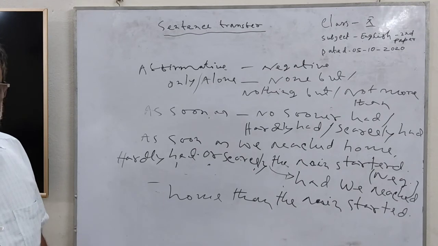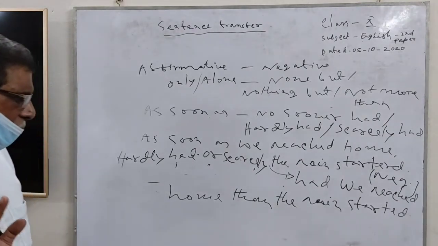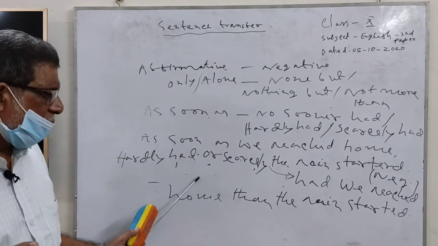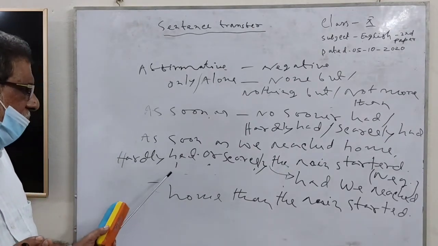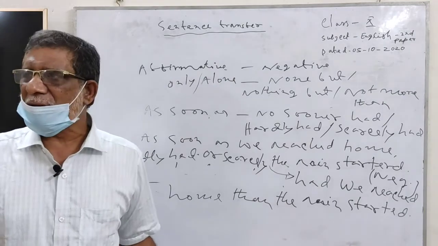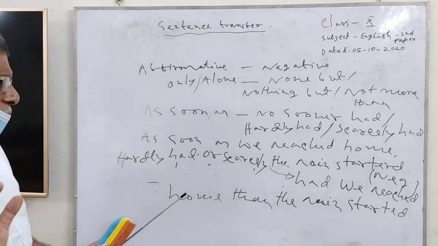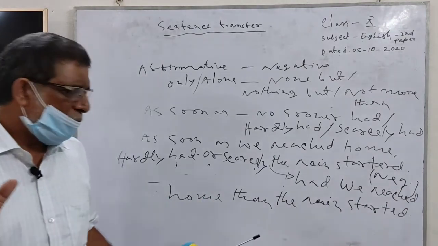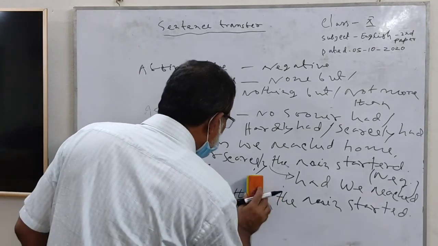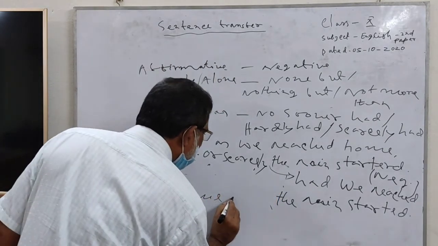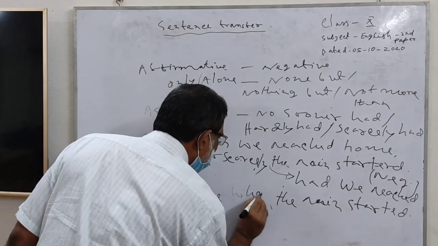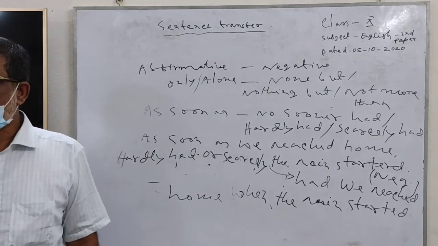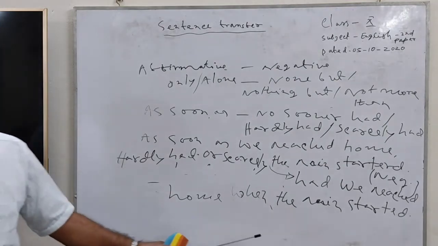These are the same rules, but when we use no sooner had, we use the conjunction then. But when we use hardly had or scarcely had, we use the conjunction when instead of then. Not then. We always use when as a conjunction.